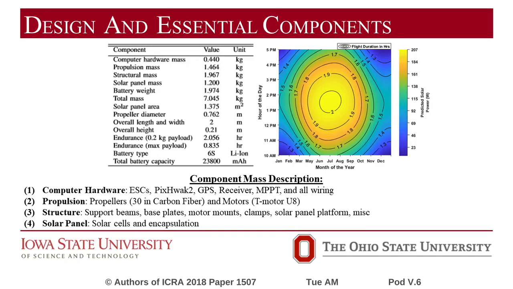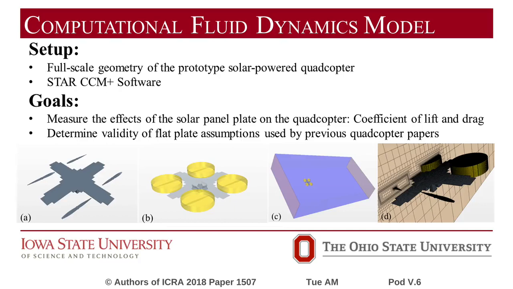With this proposed design in ideal conditions, defined as sunny conditions with limited cloud cover and wind under 2 miles per hour, we predict that our quadcopter will be able to fly near 2 hours between the months of May and September if it is flying between noon and 2 p.m. in Columbus, Ohio.